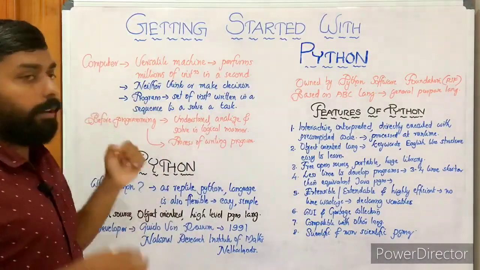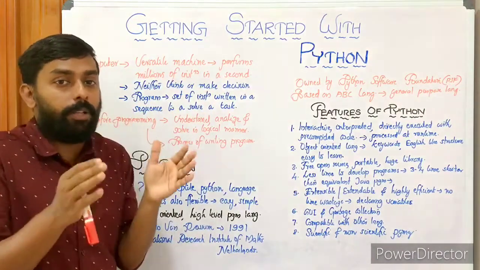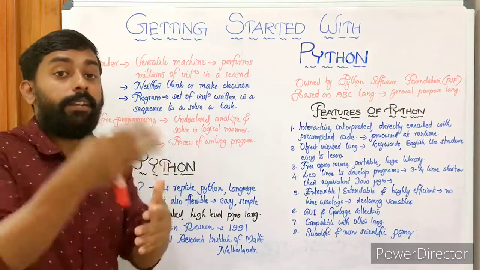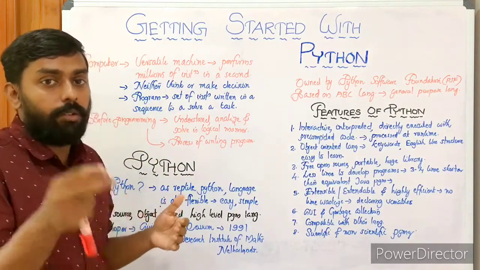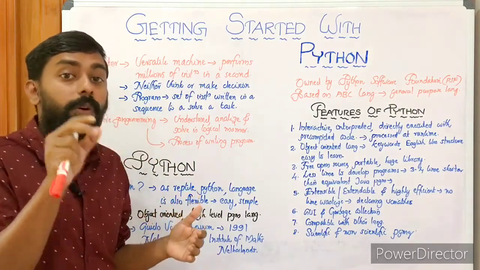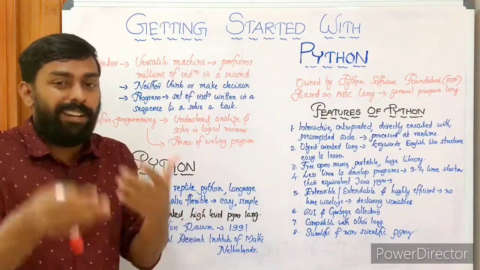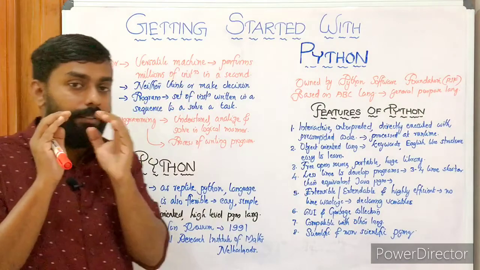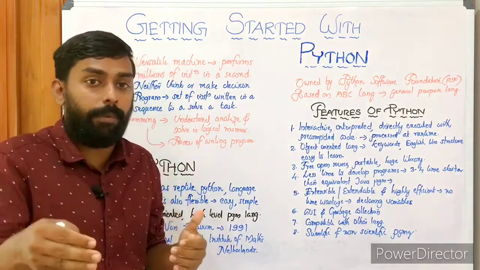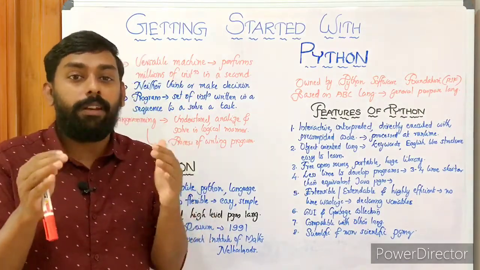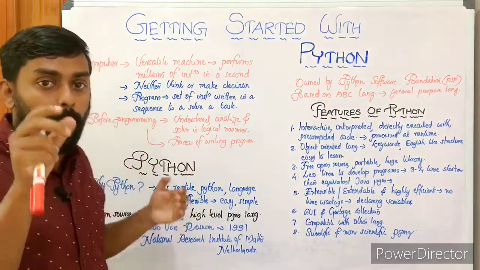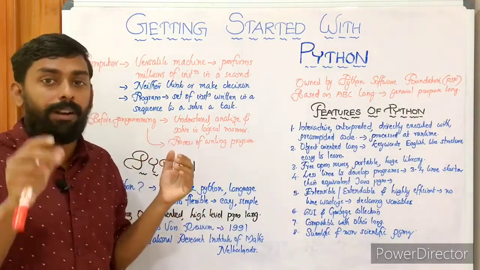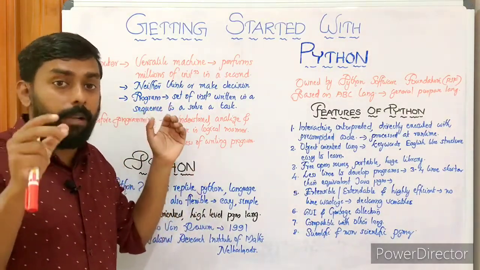Computer is a versatile machine, but it has no capacity to think on its own. It has no ability to make decisions. So we have to give instructions to the machine for making a decision. That is the purpose of programming. A program means a set of instructions written in a sequence to solve a problem, and we use a programming language. Here we use the Python programming language.